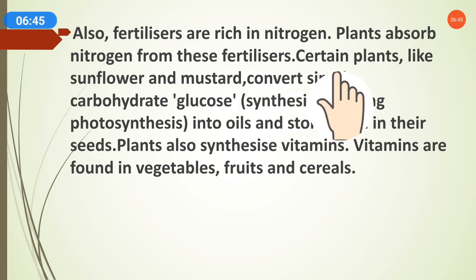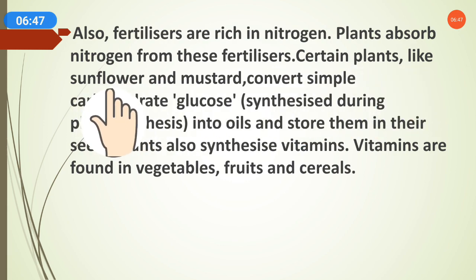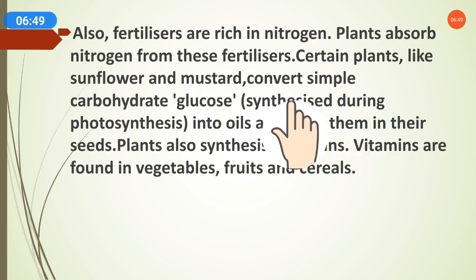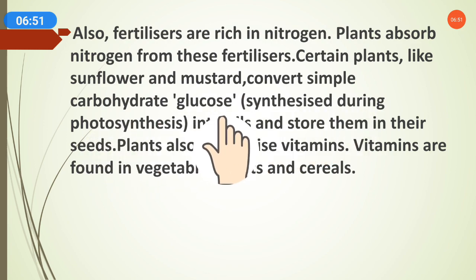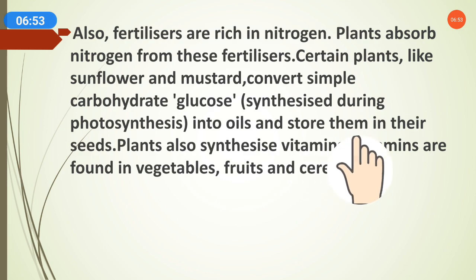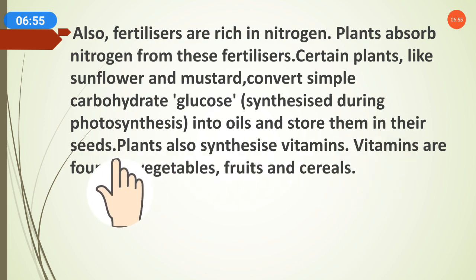requirement can be fulfilled. Certain plants like sunflower and mustard convert simple carbohydrate glucose into oils and store them in their seeds.